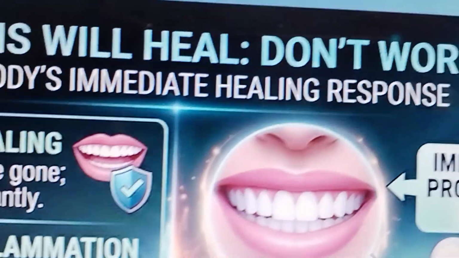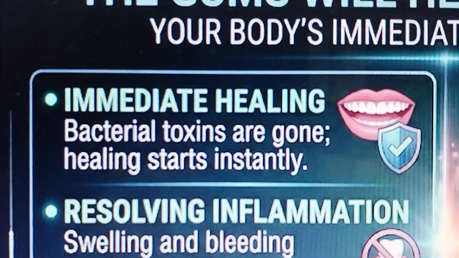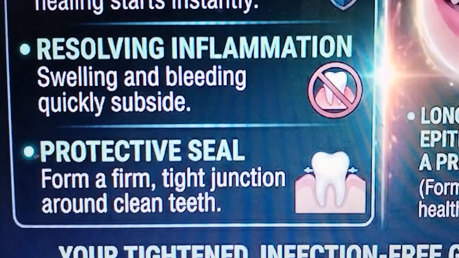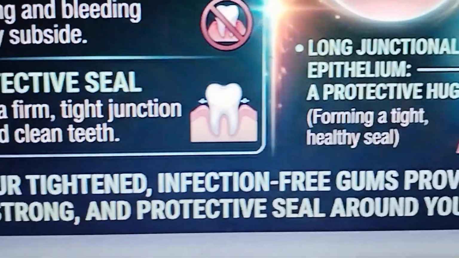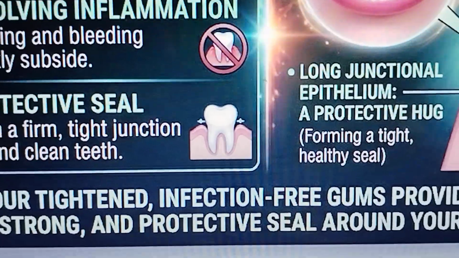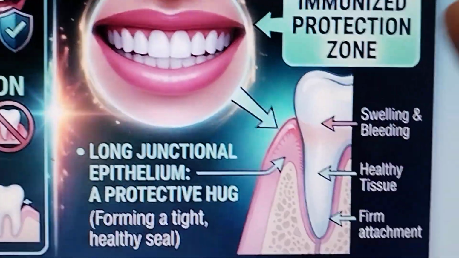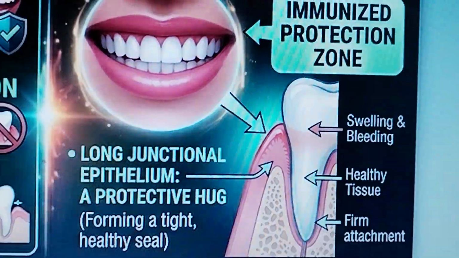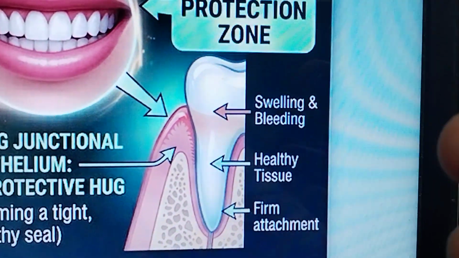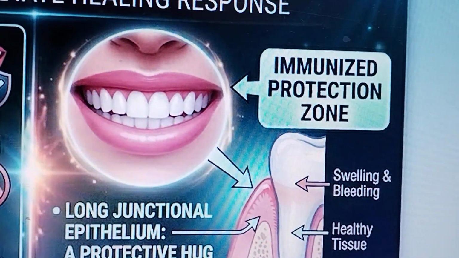The gums will heal, don't worry. Your body's immediate healing response: bacterial toxins are gone, resolving inflammation. Your tightened, infection-free gums provide a firm, strong, and protective seal around your teeth. The long epithelial junction forms, a tight hug again. No swelling and bleeding, healthy tissue, firm attachment, an immunized protective zone.